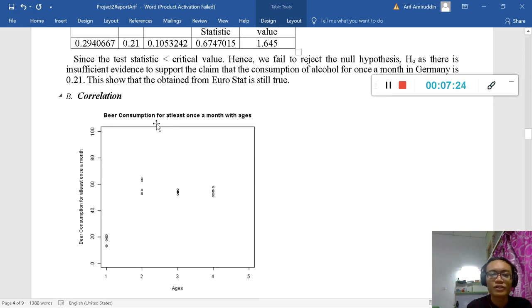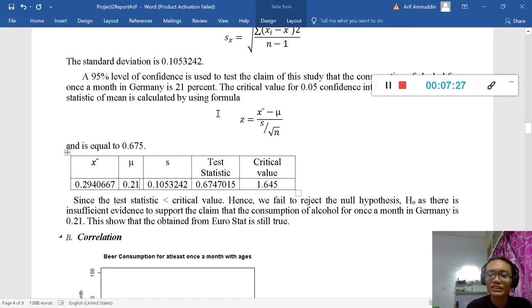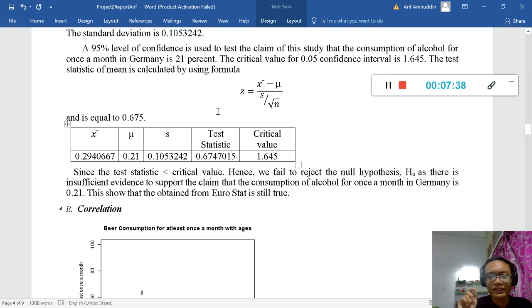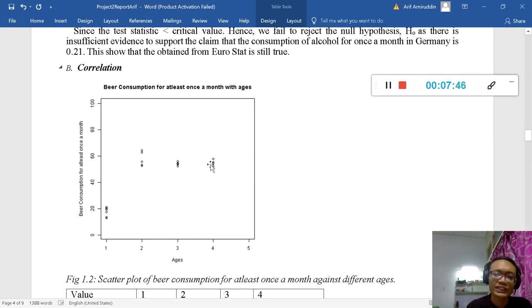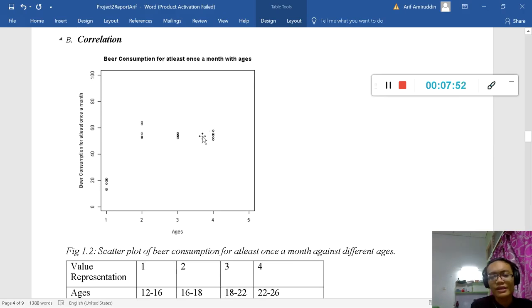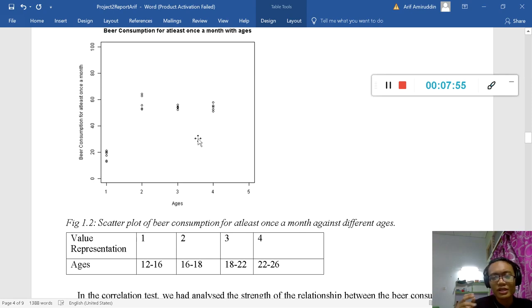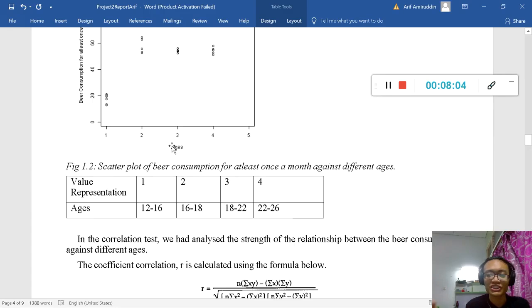And for correlation, while for hypothesis testing we want to check whether a specific value from a global index is actually true or not, so we basically validate the value. For correlation, we want to see the relationship between variable X and variable Y. So in this case, ages and beer consumption. We want to see whether certain ages actually prefer to drink more, or whether younger people love to drink more. So that's what we want to see, the relationship.